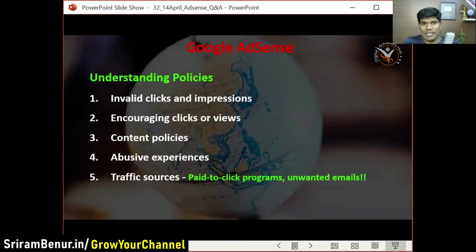And unwanted emails. That means where we are explicitly saying in an email, please do watch my videos and also click on the ads so that it rewards me for the effort I'm putting in. Those kinds of things are not allowed. Whatever we do in these things, certainly the AdSense account will be disabled. And once it is disabled, it's really challenging to get it back. I'm going to tell you what exact steps have to be taken if we face that. What I felt is that 99% of the time, it is because of our mistake that we end up with the Google AdSense account being disabled.